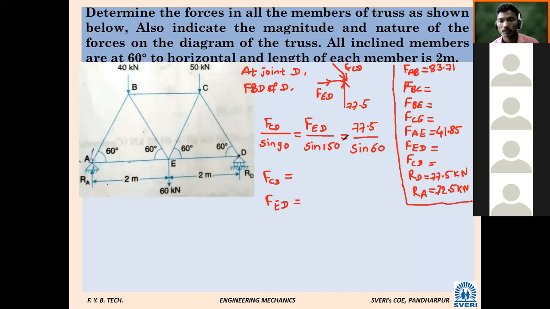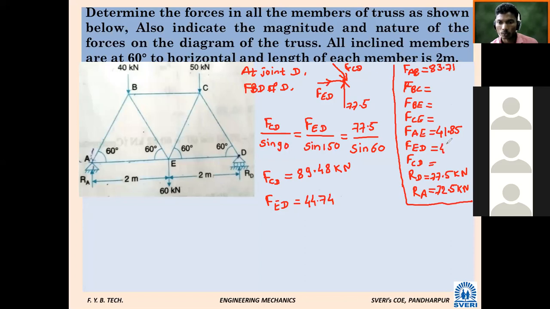FCD, how much? 89.48. And FED, 44.74. So here I will write in my list FED 44.74 and FCD 89.48. Nature you have to consider: we have assumed it as compressive, towards the joint.